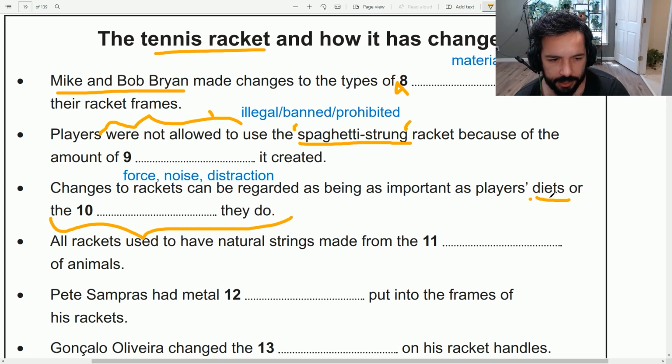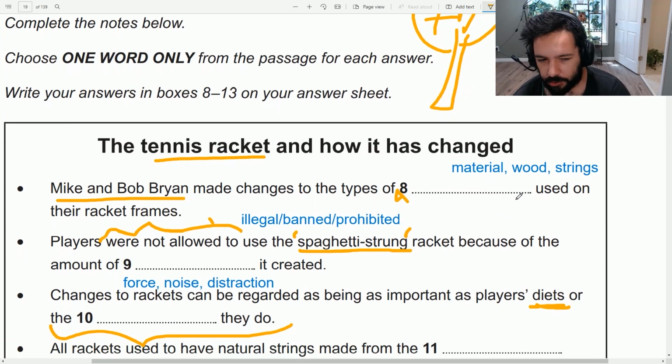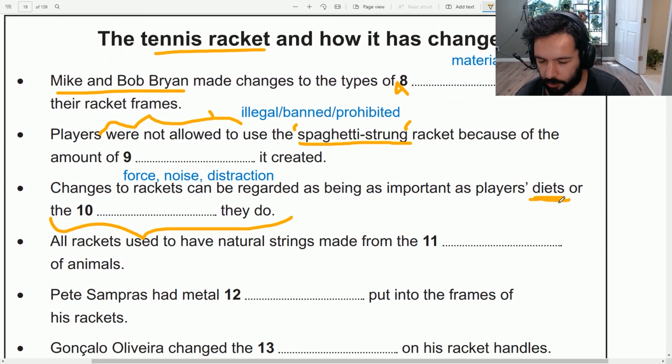Okay, instead of diet, again, we are talking about tennis. Similar to what I said about the weather. If they start talking about food, it's going to get your attention. And that's when you'll find this one. So it's after spaghetti strong, it's about diets. And the words I'm looking for are probably nutrition or the types of food like pizza, I don't know, bread, potatoes, whatever it is, protein, vitamins. Any mention of those will do.